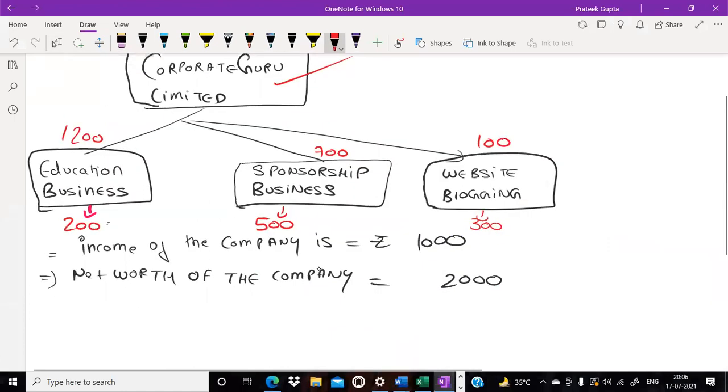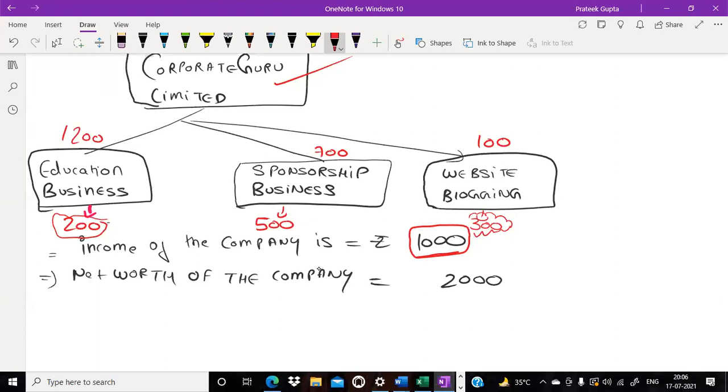Now, the income of the company is rupees 1000. This is very important. Do let me know the answer in the chat box. The right answer will be awarded. Out of 1000 rupees, 200 rupees is coming from the education business, 500 is coming from the sponsorship business, and 300 rupees is coming from website blogging. So 500, 200, 300 would be 1000 rupees in total.